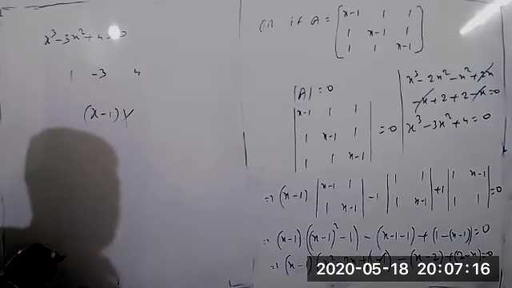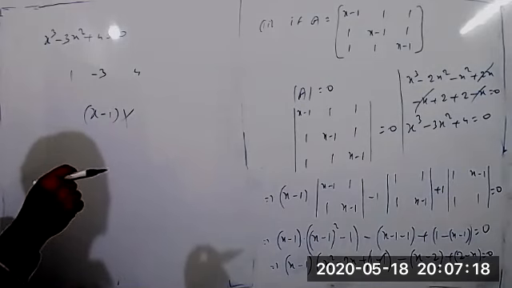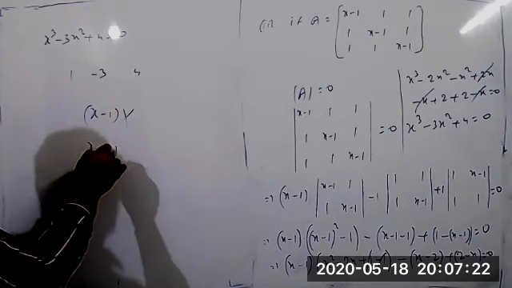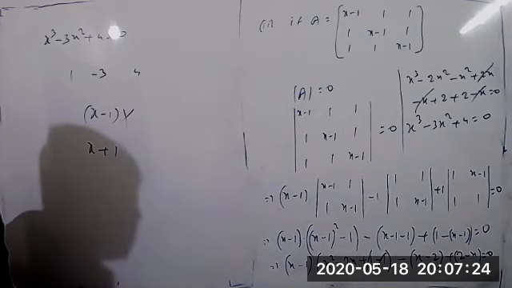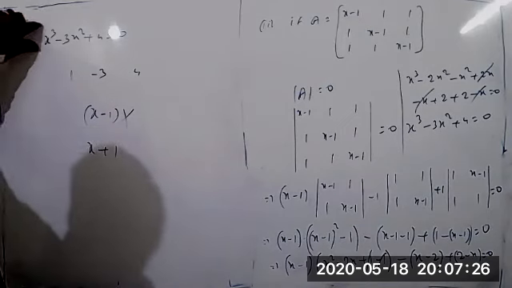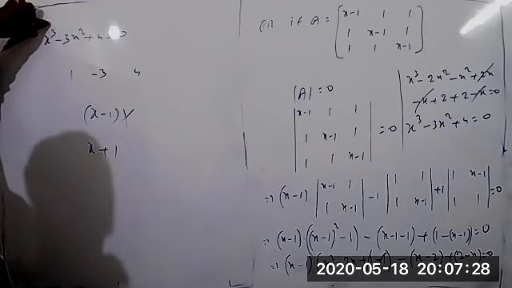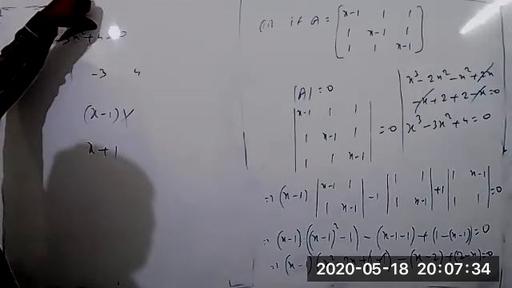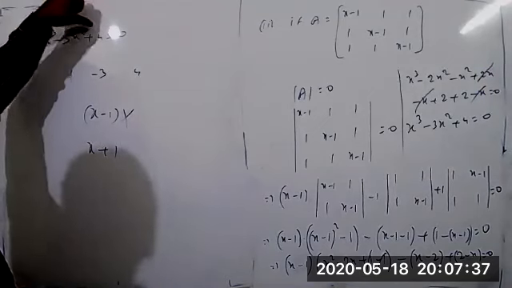Next, if the difference of the sums of the alternate coefficients equals 0, then compulsorily x plus 1 is a factor. That is the other condition. Now in this polynomial, the x cube term is there and the x square term is there, but the x term is not there. So that's why I can write it now.